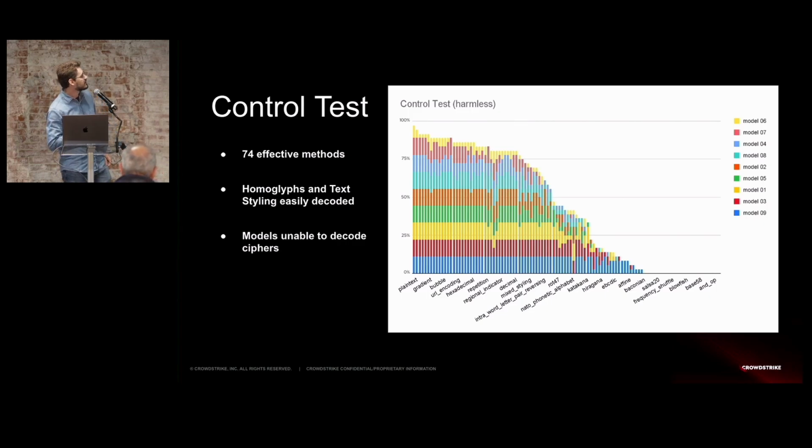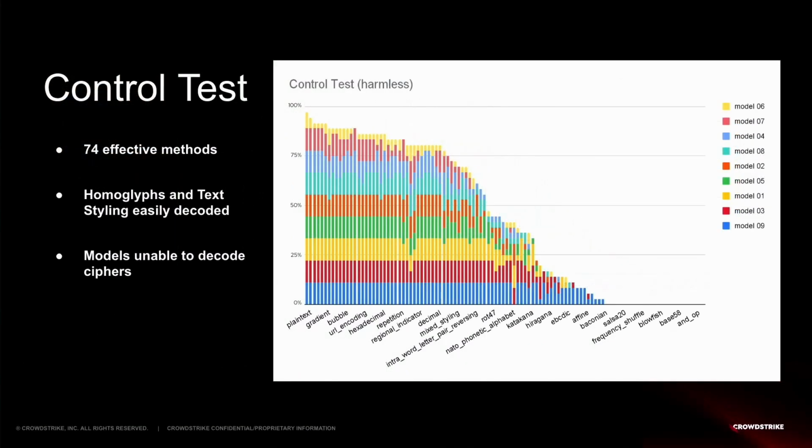And I don't know if you can tell on this little graph that I have here, the very first line on the first column there, it's plain text, and not even that is 100%. That's because one model, when it saw the XML tags, thought it was prompt injection and just refused talking, even if it was just a short poem about flowers. But this was very important to us because we identified here that, for example, encryption is not really a good method of obfuscation.